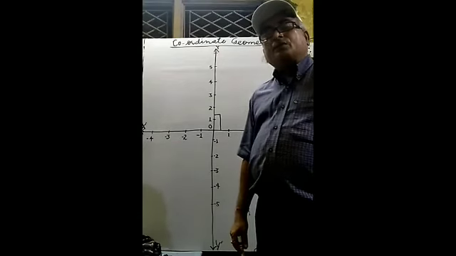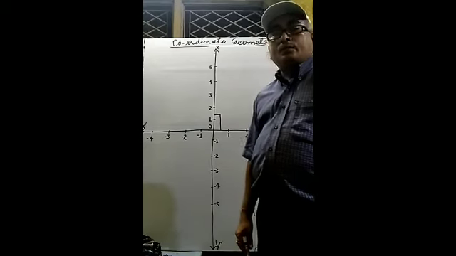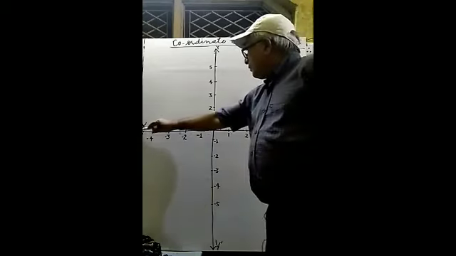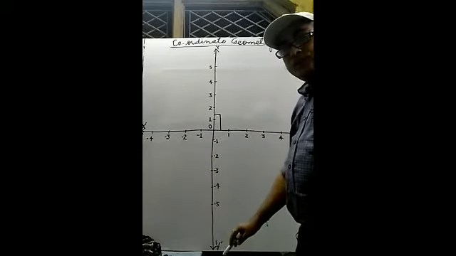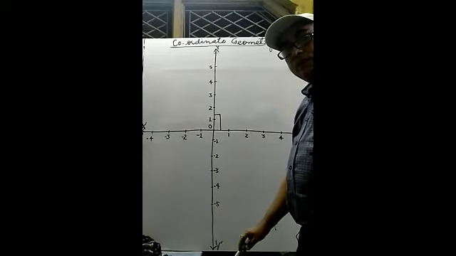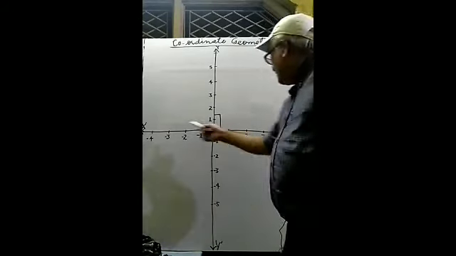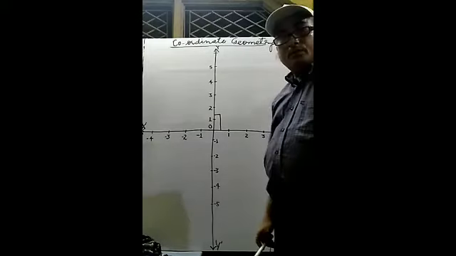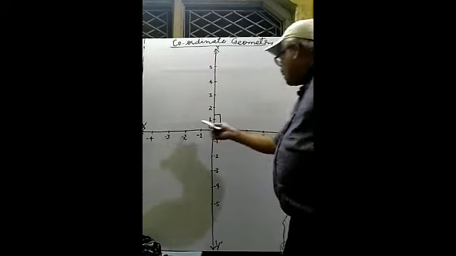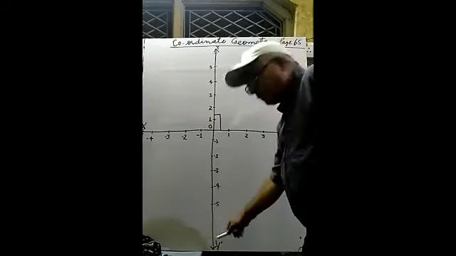Absolutely correct. These lines are perpendicular lines. So this vertical line is representing a number line, and this one is horizontal and is also representing numbers. So one number line is horizontal and the second number line is vertical.